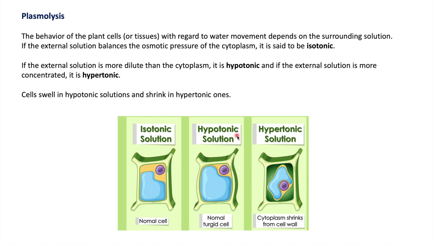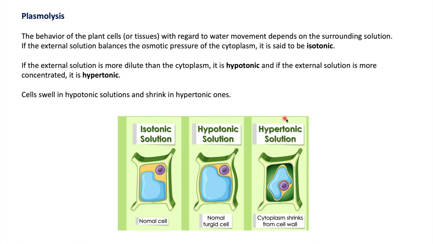Okay, hypotonic solution. In hypotonic solution, the concentration of solute particles is less. If the concentration of solute particles is less in the outside solution compared to inside of the cell, the solvent will move from outside to inside of the cell to maintain the concentration gradient. So now water will move inside the cell and this cell will become swollen, which will be called a turgid cell.